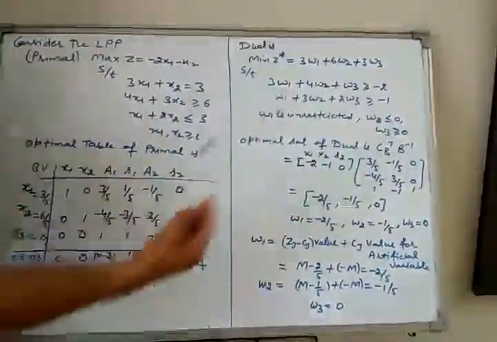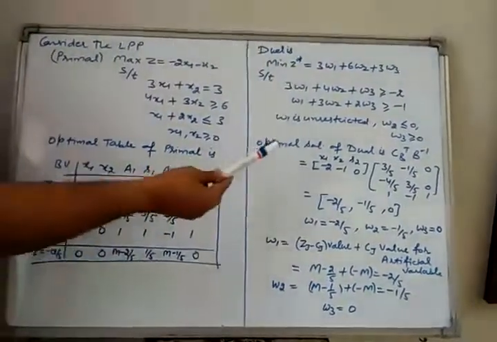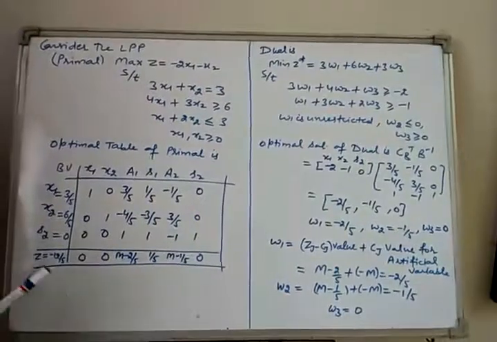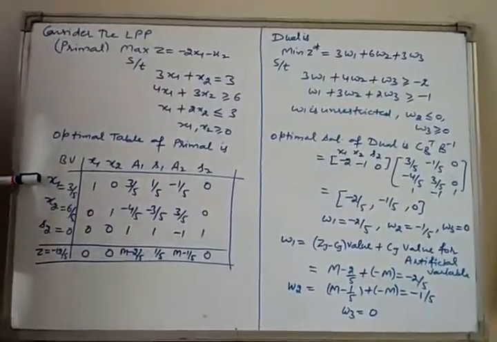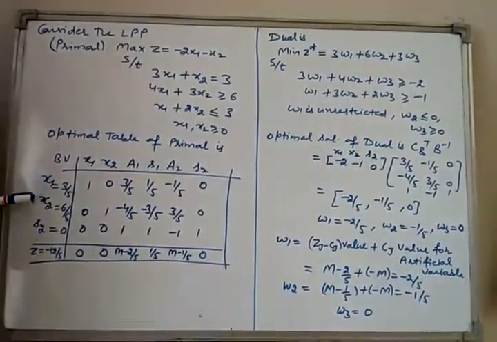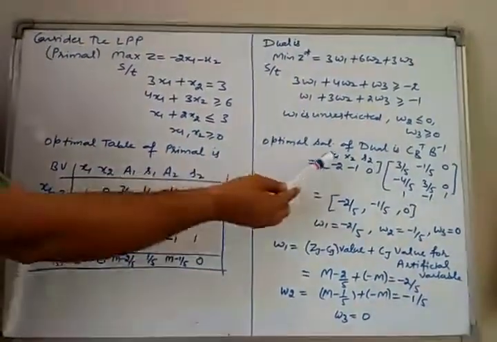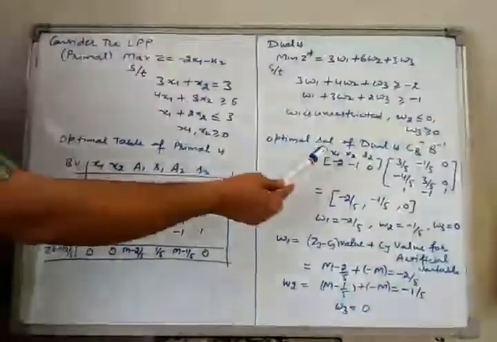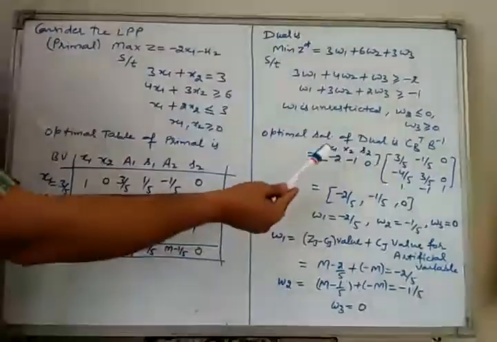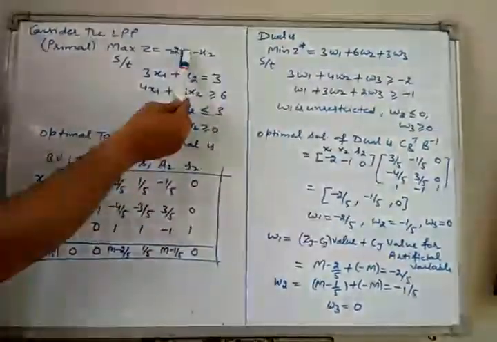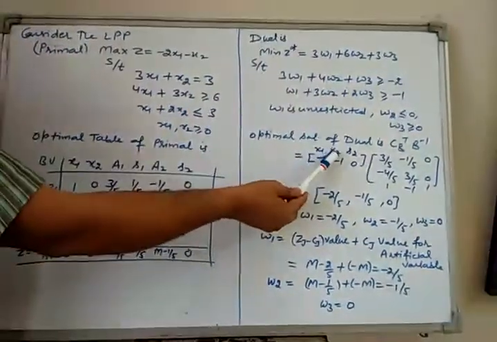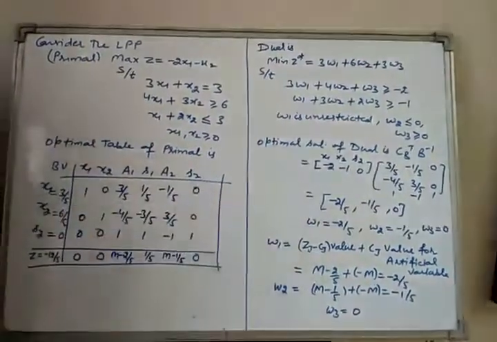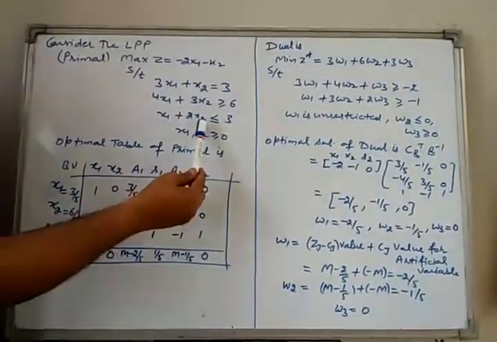First we find CB transpose. What is CB? CB is the matrix associated with the cost coefficients of the basic variables. What are the basic variables? Basic variables are x1, x2, s2. Now note down the cost coefficients of these basic variables. The cost coefficient of x1 is -2, the cost coefficient of x2 is -1, and the cost coefficient of s2. What is s2? S2 is a slack variable.